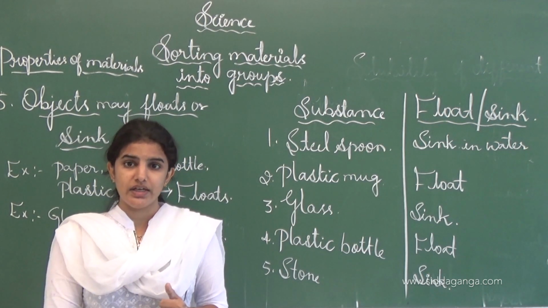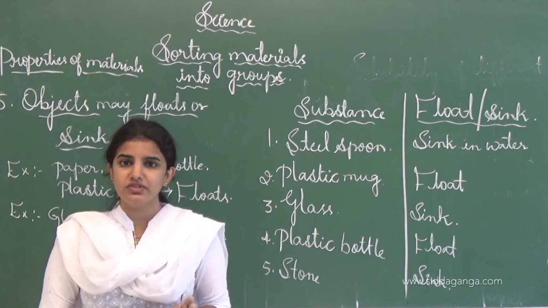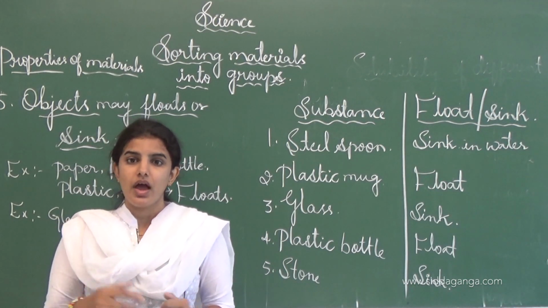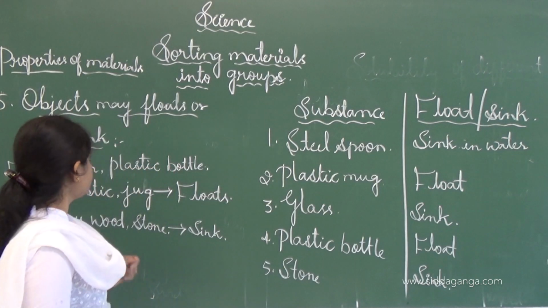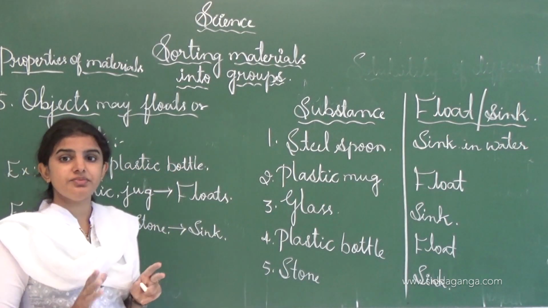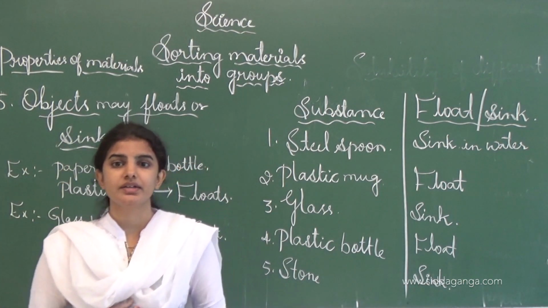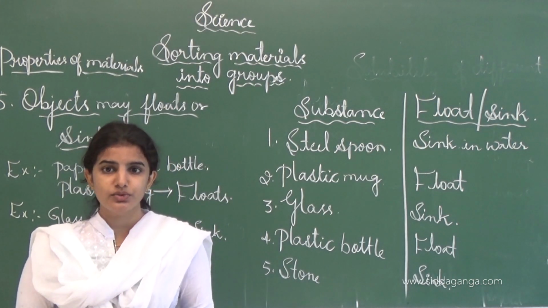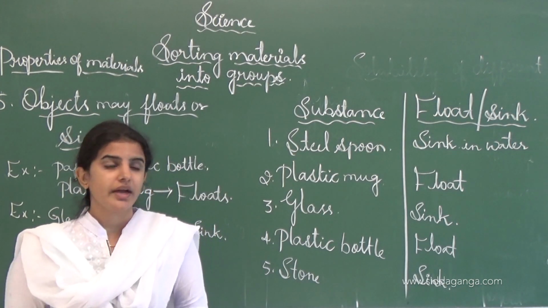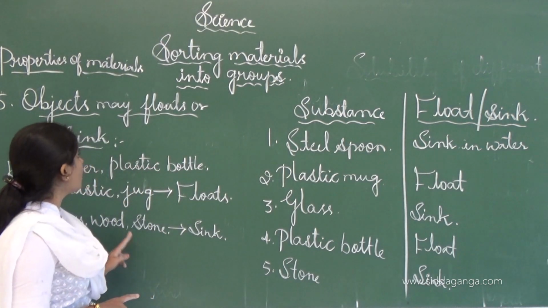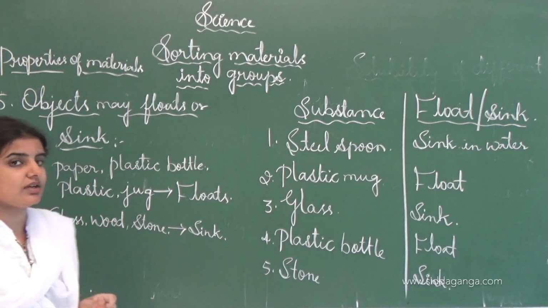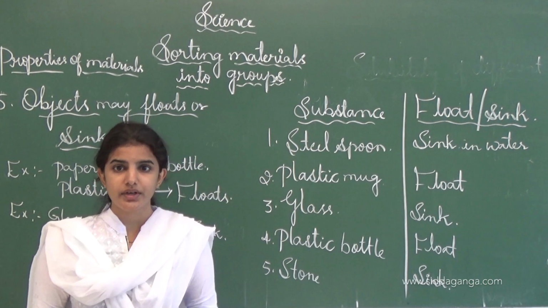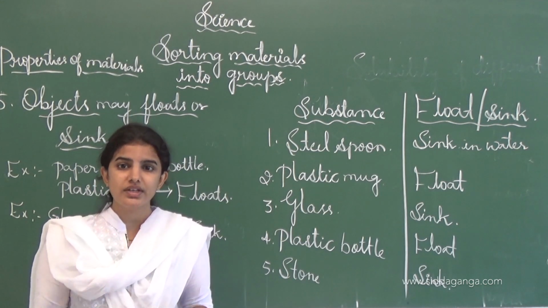Like that, the liquids are divided into immiscible liquid and miscible liquid. And next one is transparency. See, transparency comes under three main headings: transparent, translucent and opaque objects. And the last one is objects may float or sink. Some objects will float on the water, whereas some objects will sink in the water.